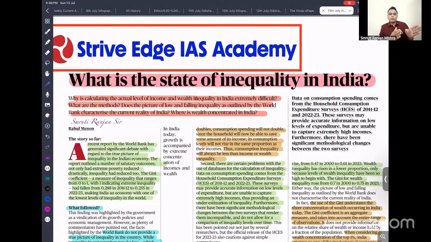The second is that poor people report the exact amount of their consumption, while rich people don't report because there is a fear of some scrutiny. For a true measure of inequality, if you want to find it, then we have to find the income inequality.